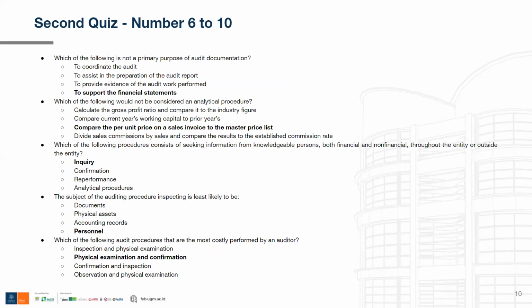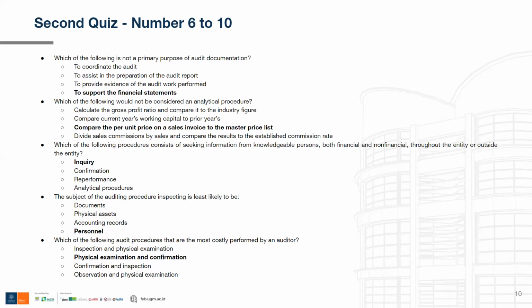Okay, now we are moving to questions 6 to 10. Question 6: which of the following is not a primary purpose of audit documentation? The first option is to coordinate the audit. It is correct, and it is one of the primary purposes of audit documentation, because auditors usually use them to check on the audit process and know where they are in terms of checkpoints. So yes, they can be used to coordinate the audit.